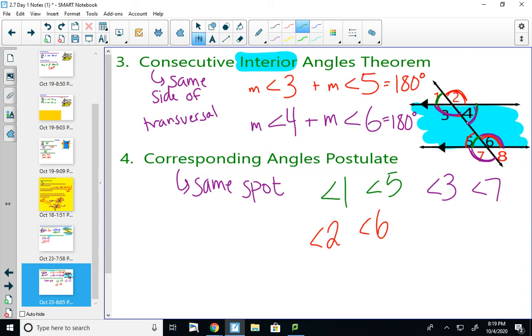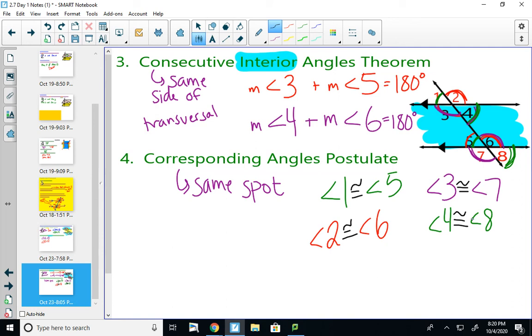And angle 4 and angle 8 are both the bottom right. So angle 4 and angle 8 are corresponding. And the corresponding angles postulate says corresponding angles are always congruent. So 1 is congruent to 5, 2 is congruent to 6, 3 is congruent to 7, and 4 is congruent to 8.